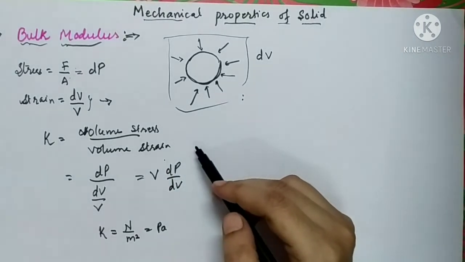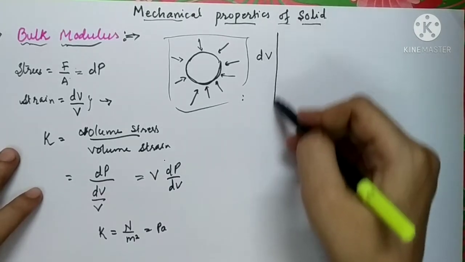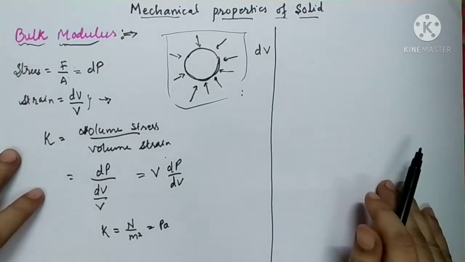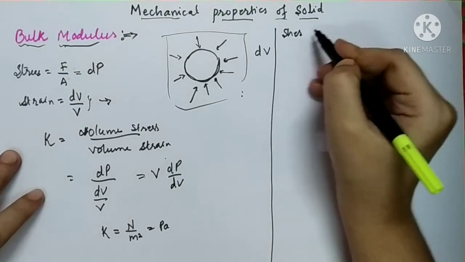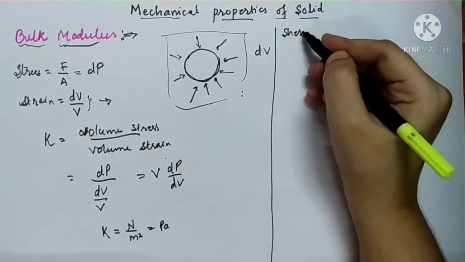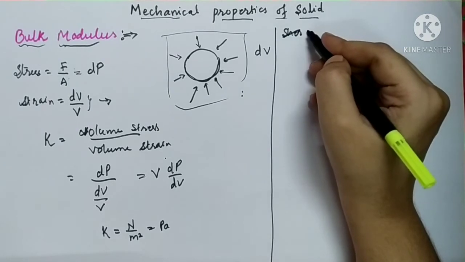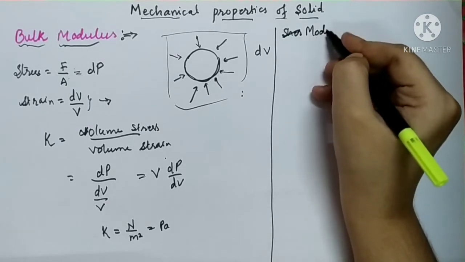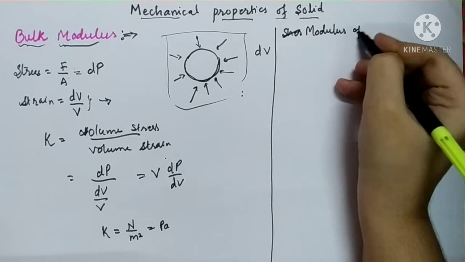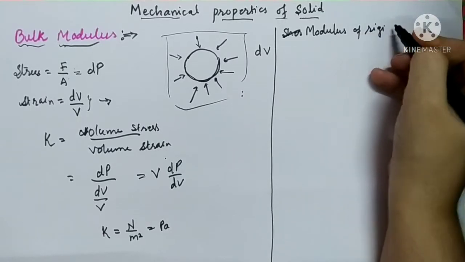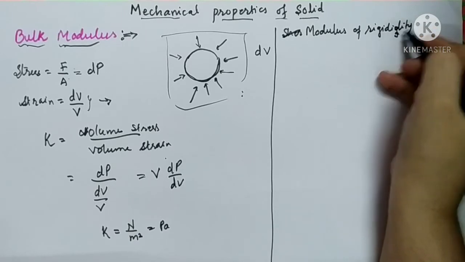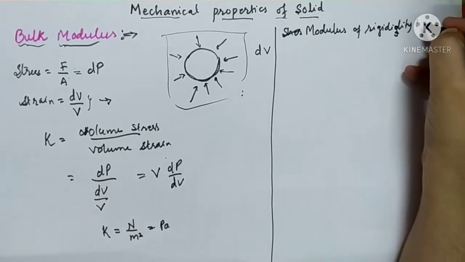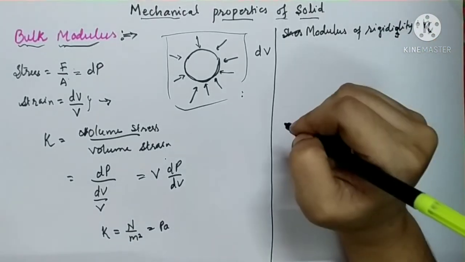Now let us define the last modulus of elasticity, that is shearing, the modulus of rigidity. The modulus of rigidity is denoted as eta.